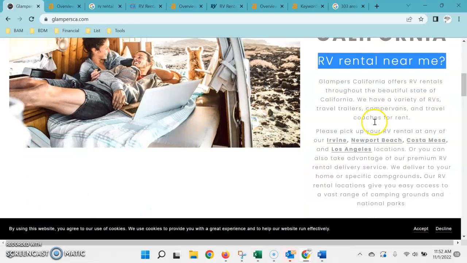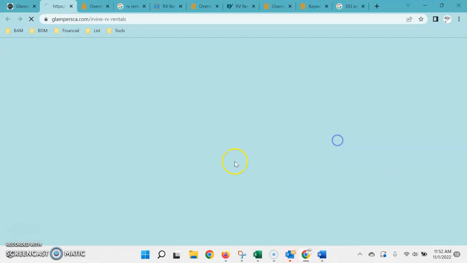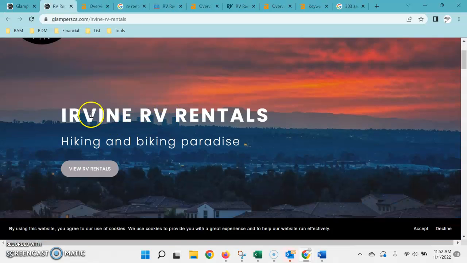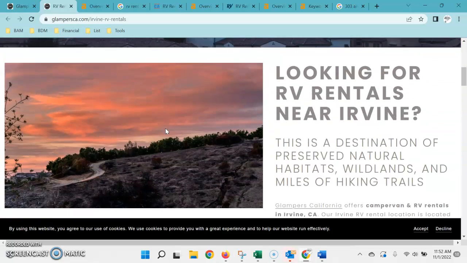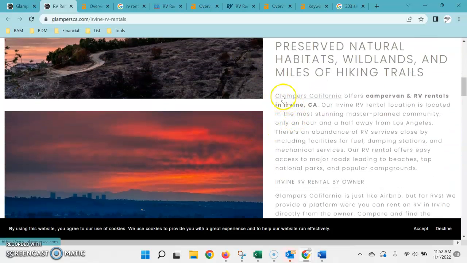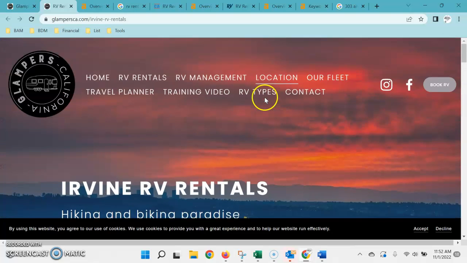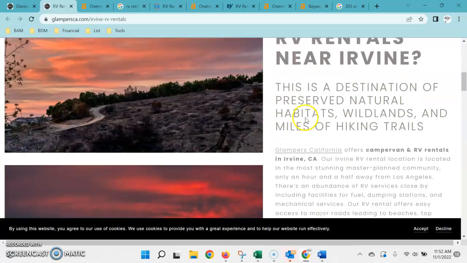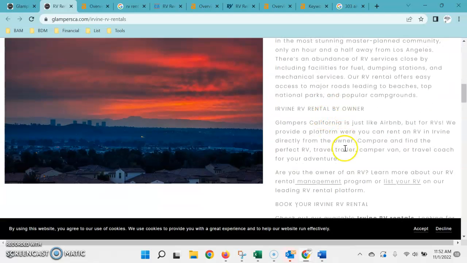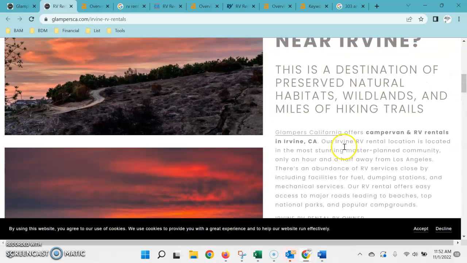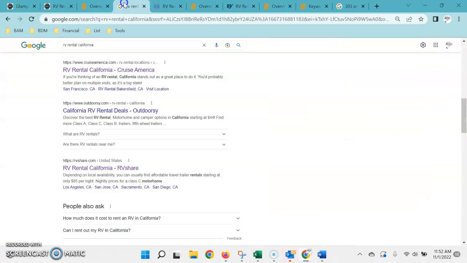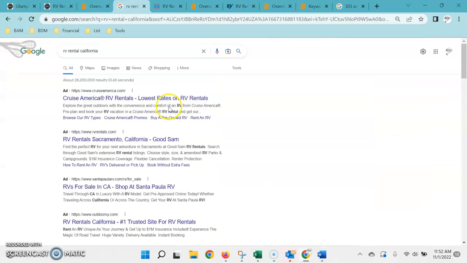So say if you want to get found for an RV rental in Irvine, you need to have 150 words of contextual content that is specifically describing that exact keyword phrase. So any kind of service or any kind of location, the content has to be very relative to the keyword itself. Otherwise, Google will not find it as relevant to the search results and then therefore won't rank you for it.